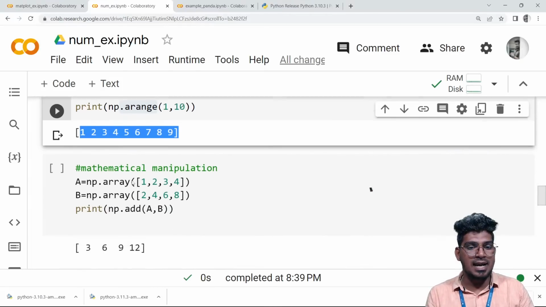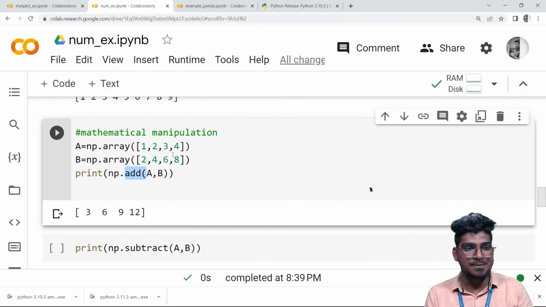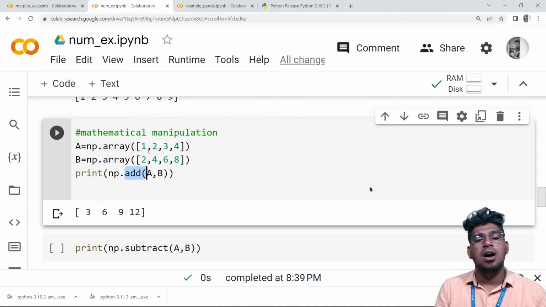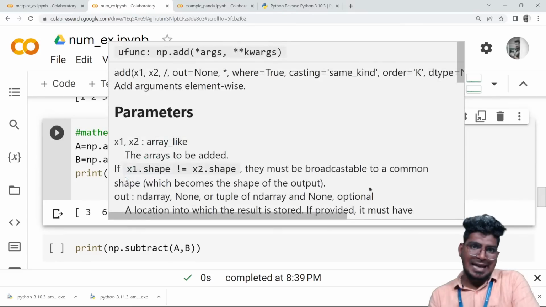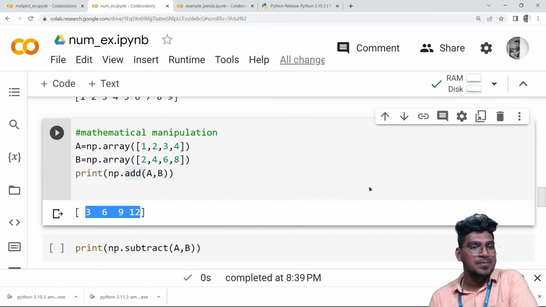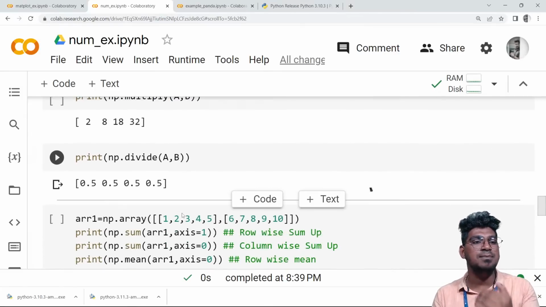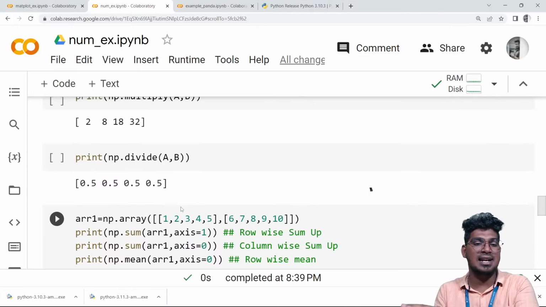Okay, right. So after that, mathematical manipulation. Add means it is going to be adding the items one by one. For example, a comma b. So here, if I use the add function, 1 plus 2, 2 plus 4, 3 plus 6, and 4 plus 8. So the value becomes like this. So this is the way you can use these several functions by working by yourself. Then only you can understand one by one.